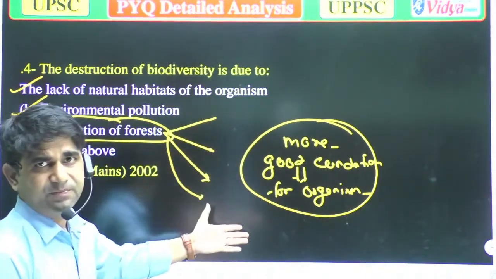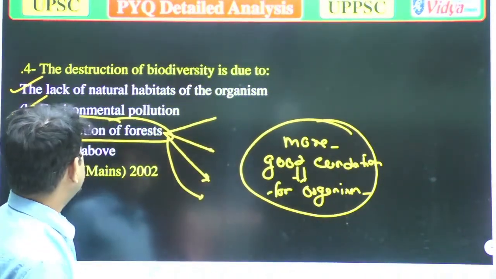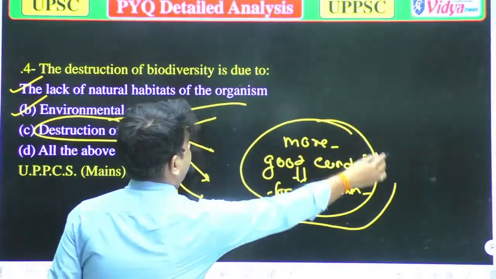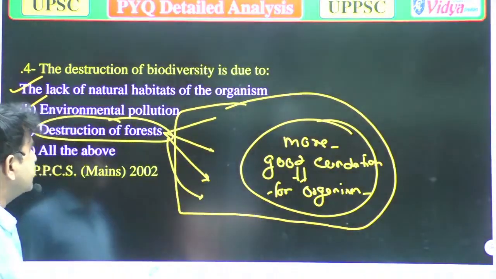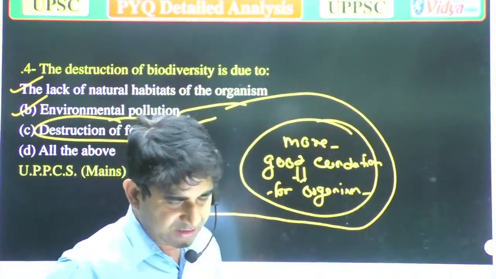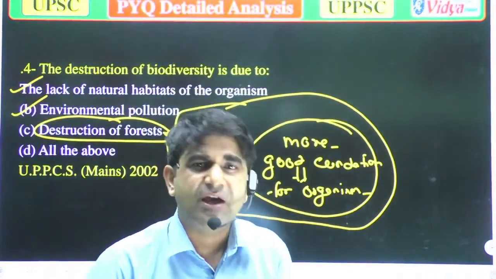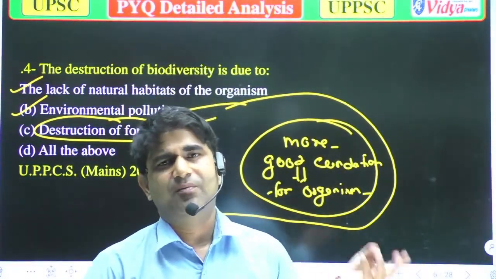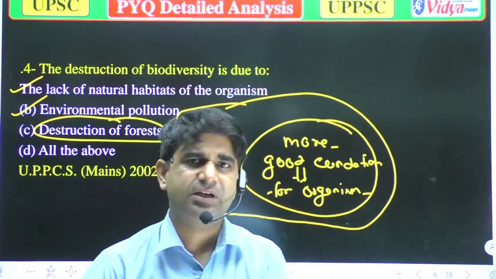So we can say that the destruction of forest can also harm the biodiversity. Because as we have discussed earlier, in forest various types of organisms are found, various algae, bryophytes, animals, and in animals all the phyla are there.